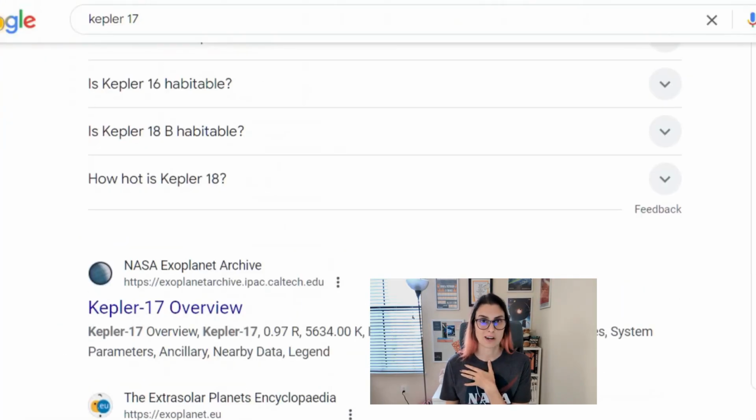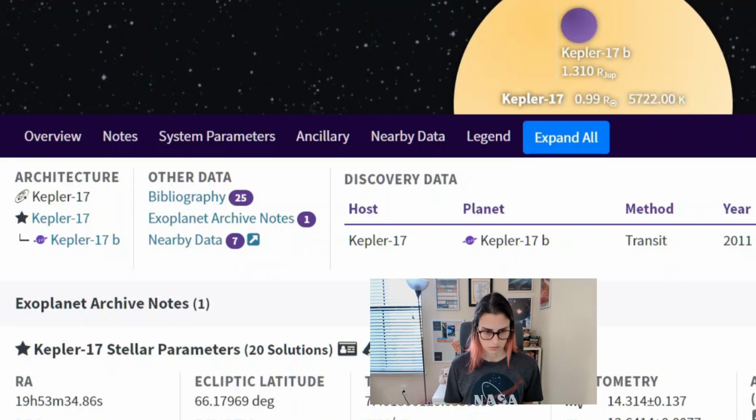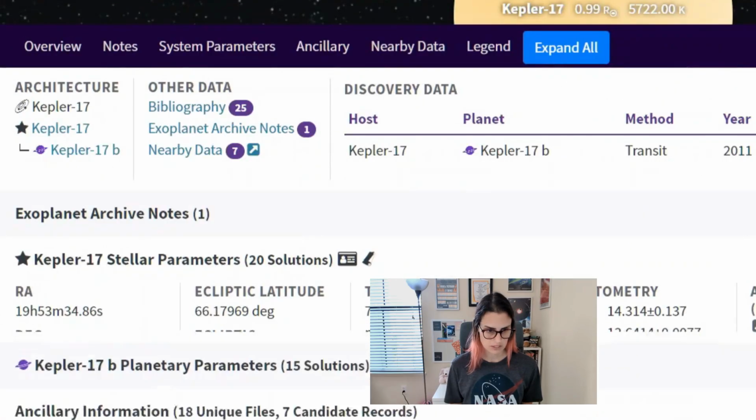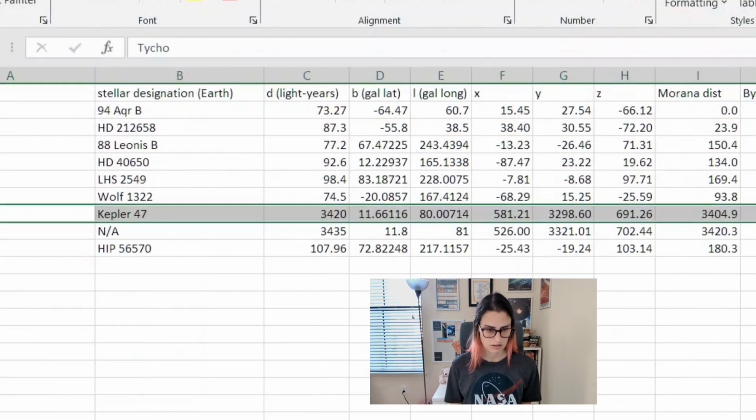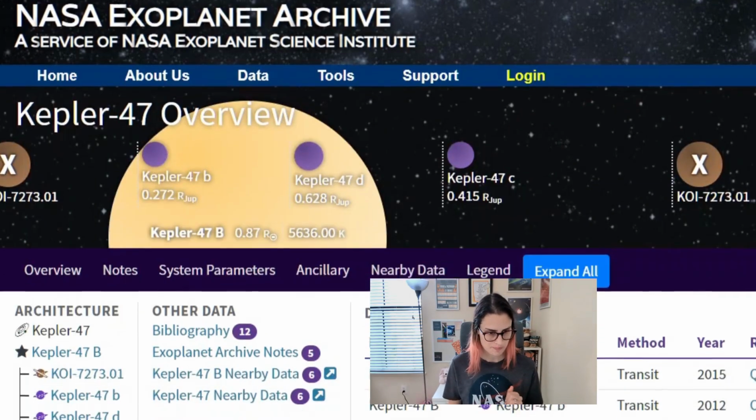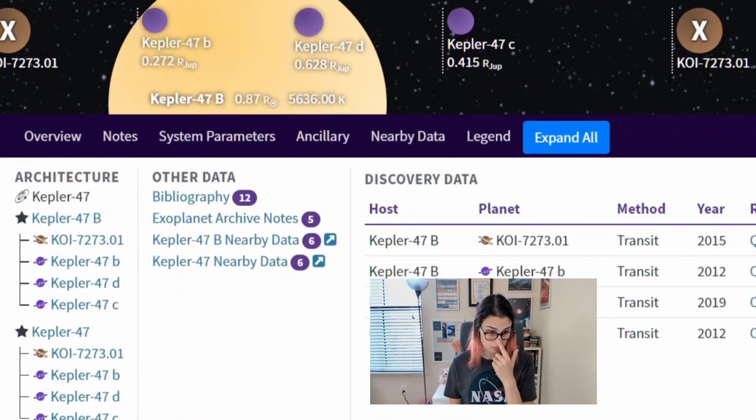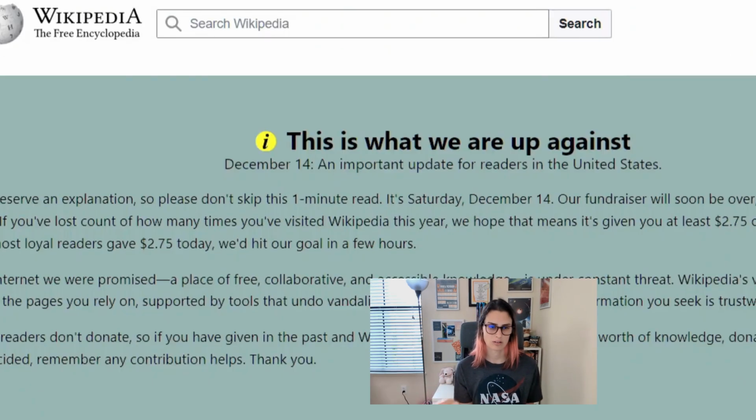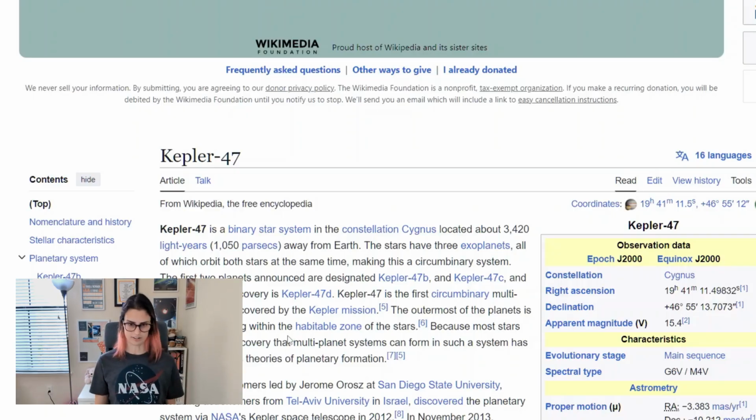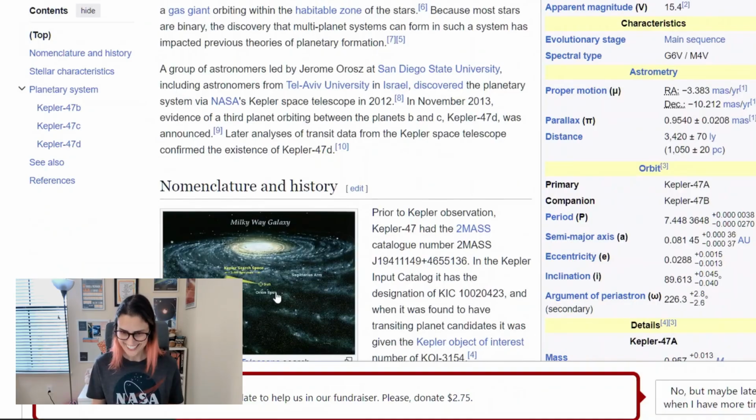Here we go. NASA Exoplanet Archive should have the data we need. Oh, and its mass. Is this actually Kepler-17? Am I incorrect about this? Kepler-47. Oh, it's fine. I'm doing my best. So, there are obviously 2 stars in the system because it's a circumbinary thing. That's not helpful. Is this also the wrong system? Yes. Okay, good. I'm not crazy. I was really doubting myself there for a minute.